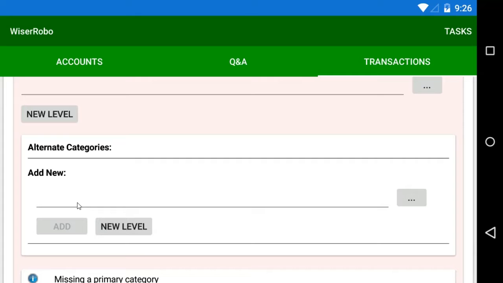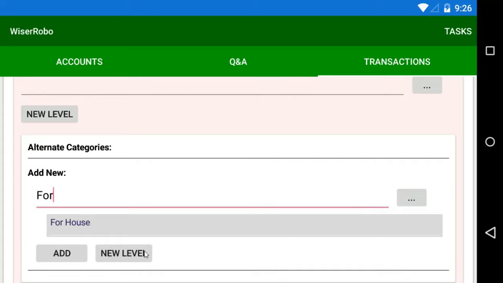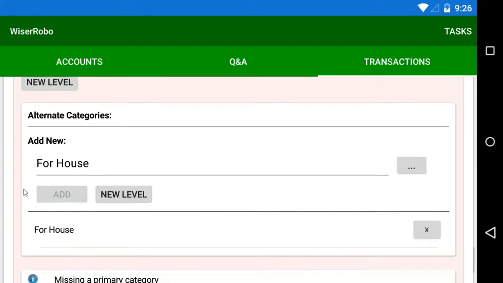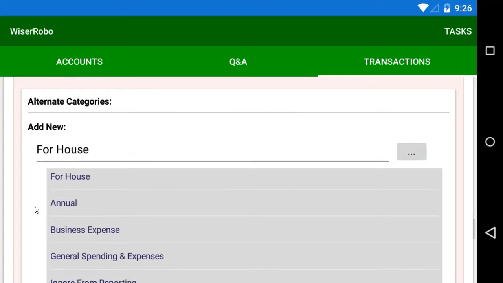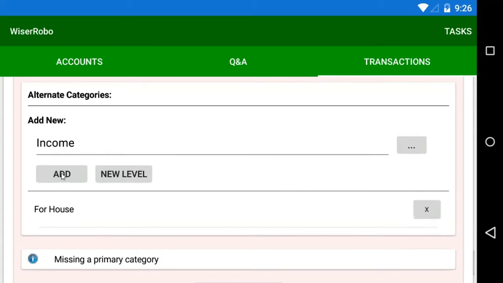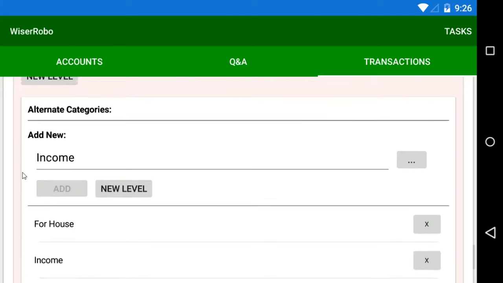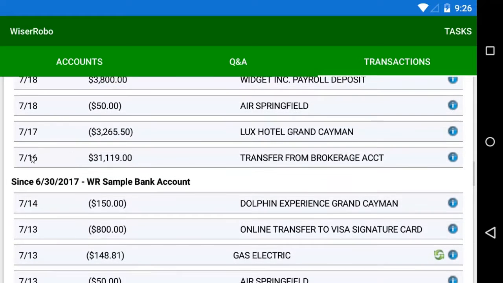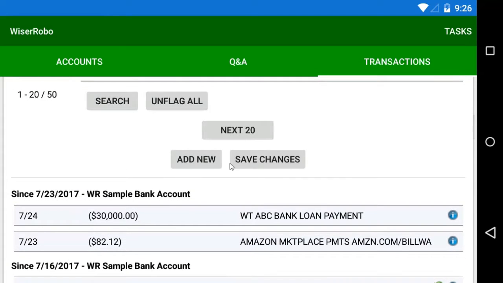Now let's say this is something that I want to use specifically for my house down payment savings. It's easy to make that association. I'll go and tag this transaction with "for house" as a tag, and recall that's what the virtual account name is. And while I'm at it, I'm going to tag it as income here as well at the same time. And so let's go back and look at our budget after adding this transaction.